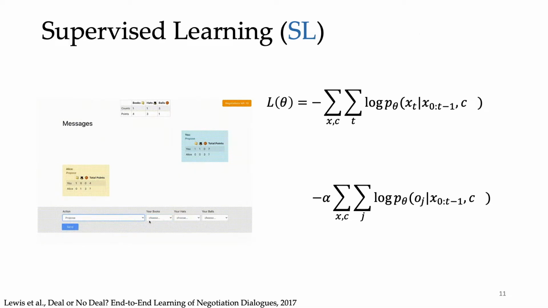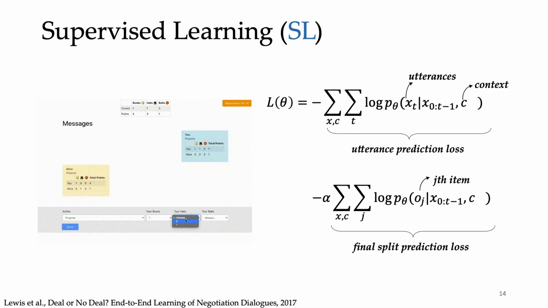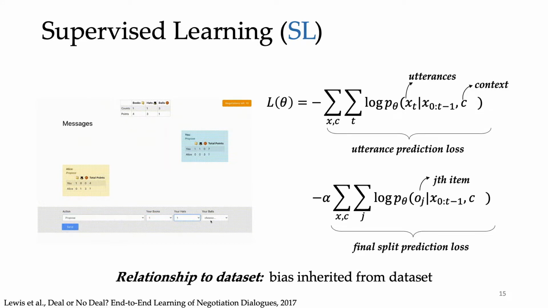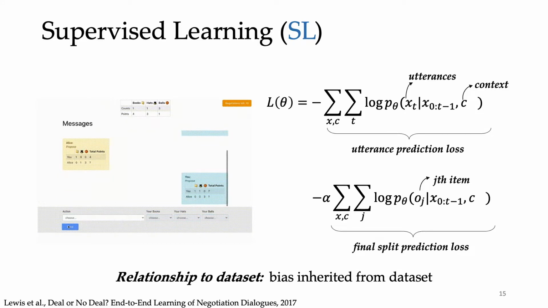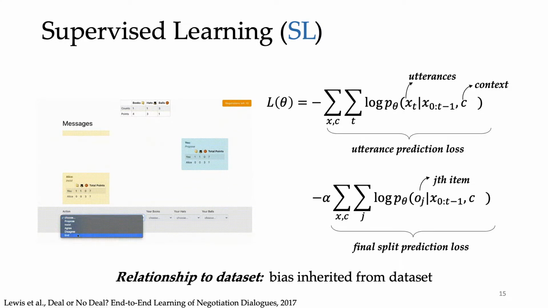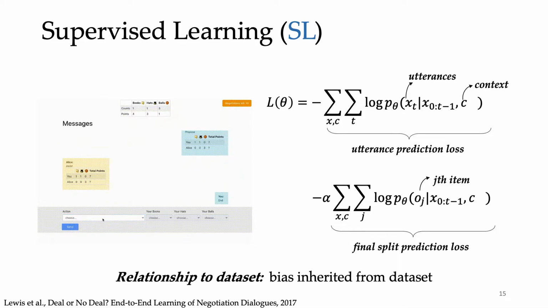One way is to use supervised learning. We can collect a dataset, as shown on the left, and train a model to maximize the likelihood of utterances in that dataset, as well as the final split of items for each negotiation. One downside of this approach is that the model may inherit any biases that the dataset may have. For example, if friends are overly agreeable, the resulting model will be biased towards compromise.